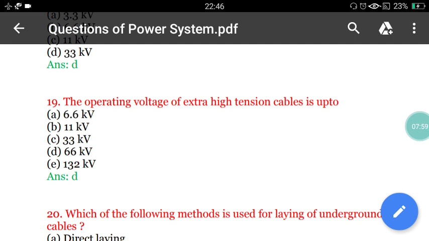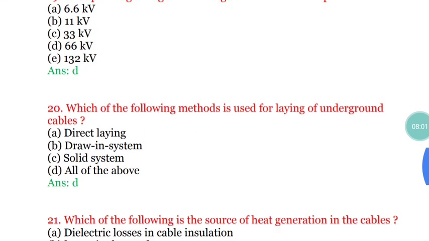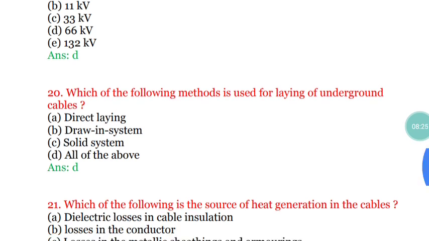Okay. Next. Question number 20. Which of the following methods is used for laying of underground cables? So which method? Option A, direct laying, draw-in system, solid system. So which of the following methods is used for laying of underground cables? The correct answer for this is option D, all of the above. We use direct laying, draw-in system as well as the solid system for laying of underground cables.